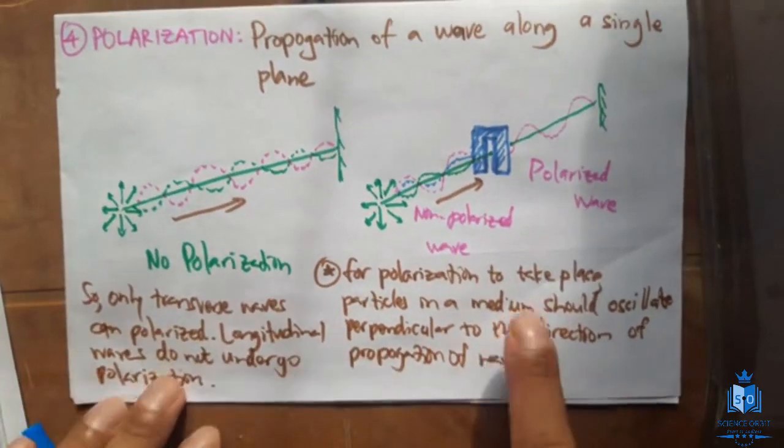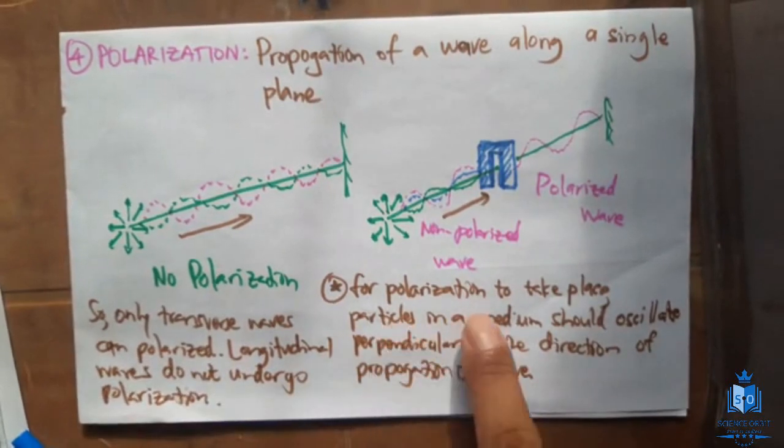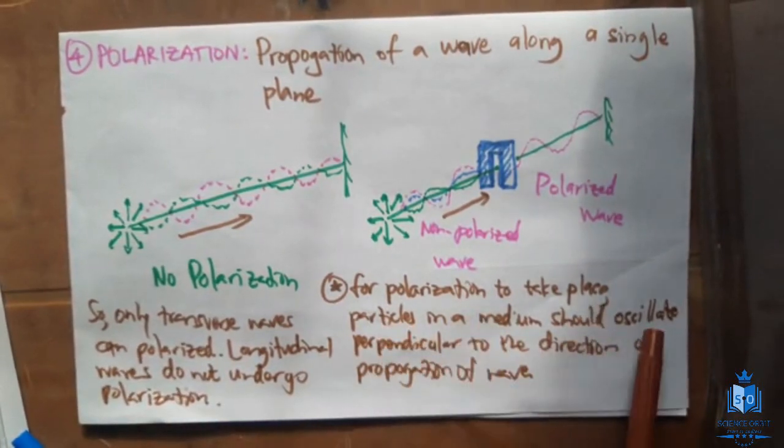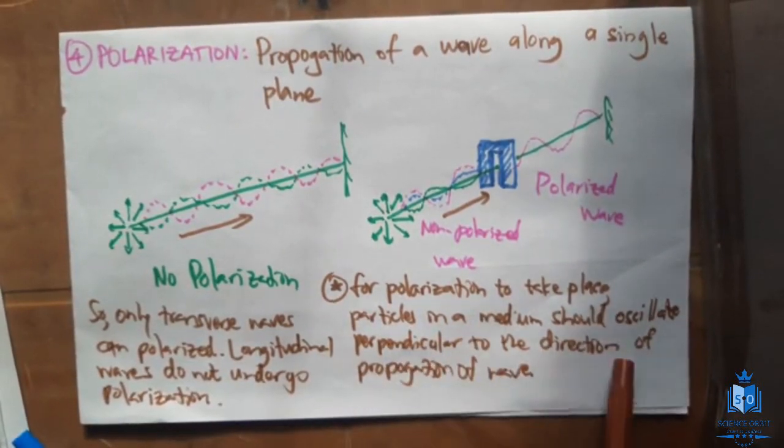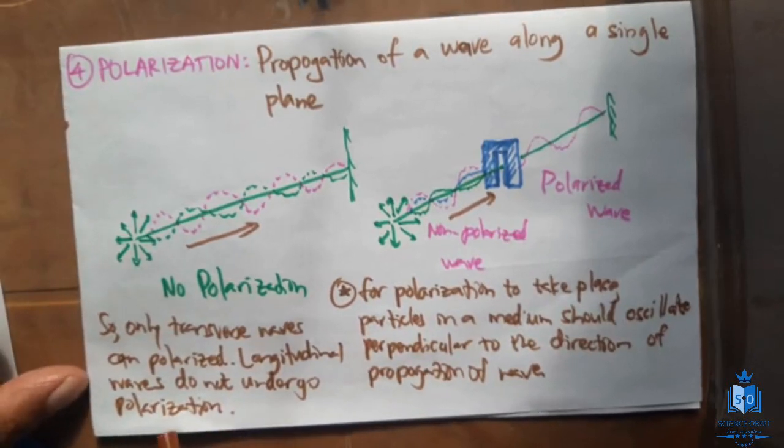I have written the summary of what we discussed here for your convenience when you make notes. For polarization to take place, particles in a medium should oscillate perpendicular to the direction of propagation of the wave. So only transverse waves can be polarized. Longitudinal waves do not undergo polarization.